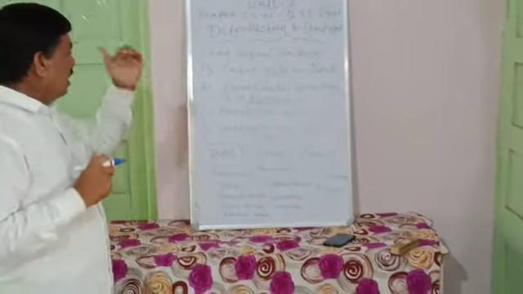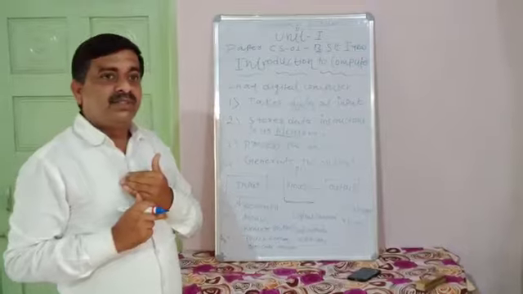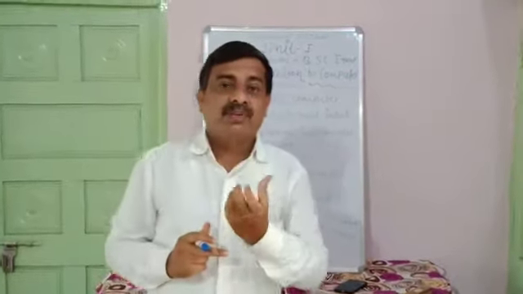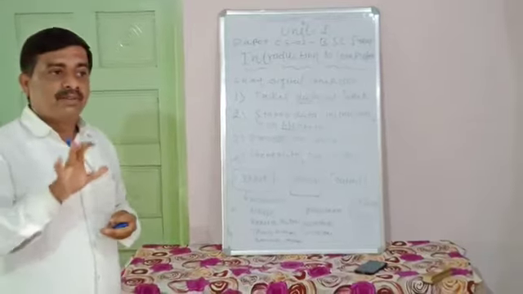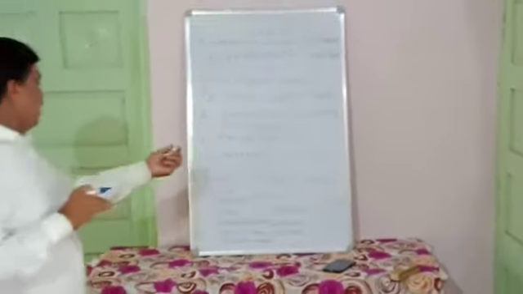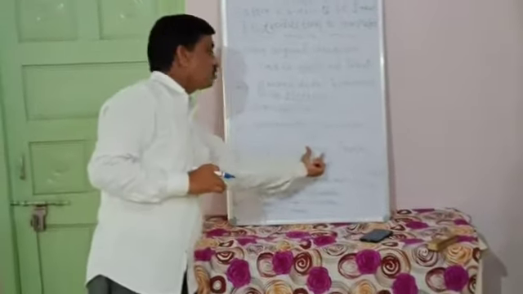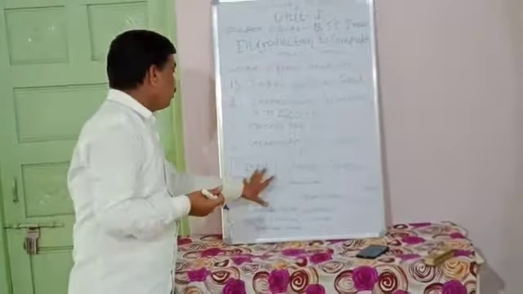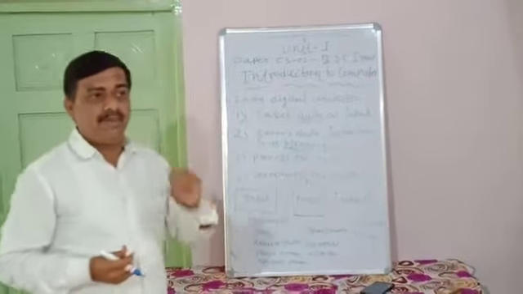After processing is complete, you get the correct output. In this way, a computer is nothing but input, process, output. Input, process, output is the main basic thing of a computer system.